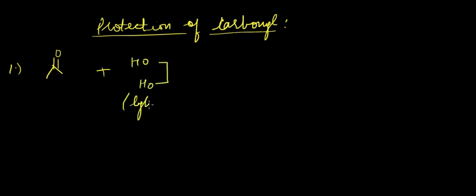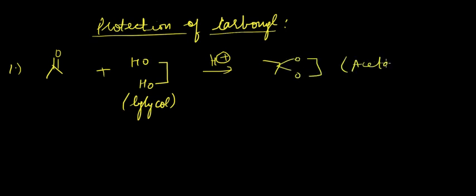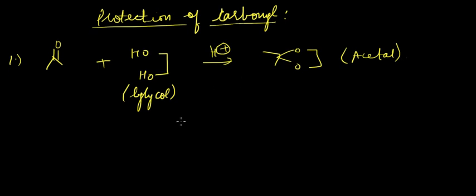What will happen is, when we pass acidic medium onto this reaction mixture, we'll be getting something like an acetal. This is acetal. Let us look at the mechanism of this reaction.